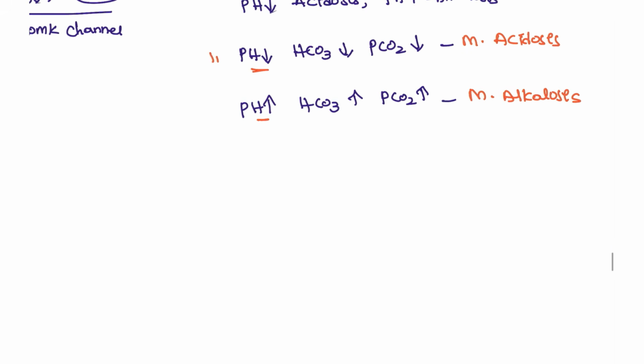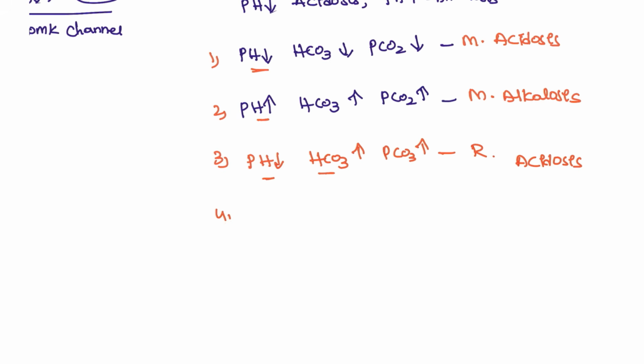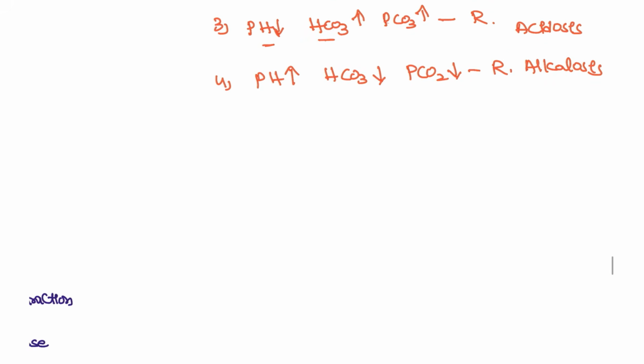Next, let's see another example. Here the pH is low, meaning acidosis is the primary defect. HCO3 is high, PCO2 is also high. So this is respiratory acidosis. Remember, when the pH and the other values are opposite, that is respiratory. Fourth one: pH is high but HCO3 is low and PCO2 is also low. This is respiratory alkalosis. In the recent INICET examination, they asked about the examples also, so you have to take note of the examples.